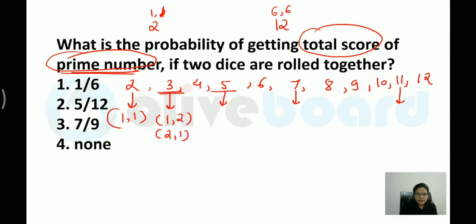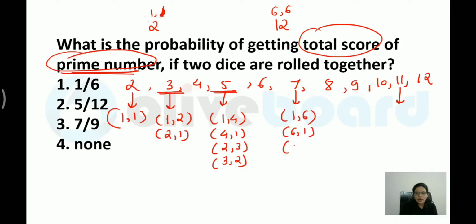How will you get sum of 5 over here? 1 comma 4, 4 comma 1. Then you have 2 comma 3, then you have 3 comma 2. Okay. How will you get sum of 7? 1 comma 6, 6 comma 1. Then you have 2 comma 5, 5 comma 2. Then you have 3 comma 4, 4 comma 3.